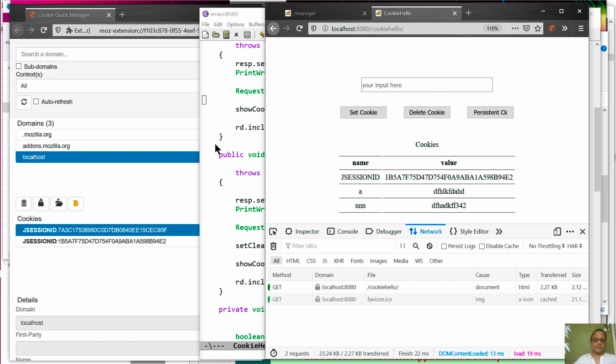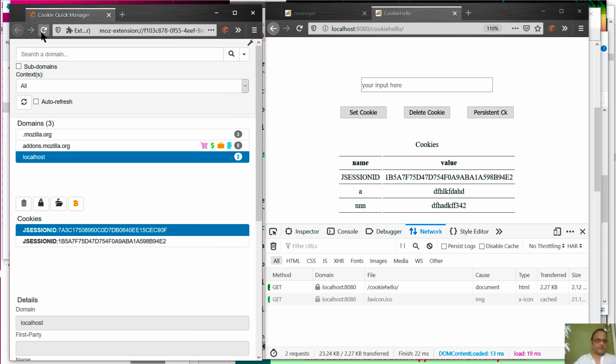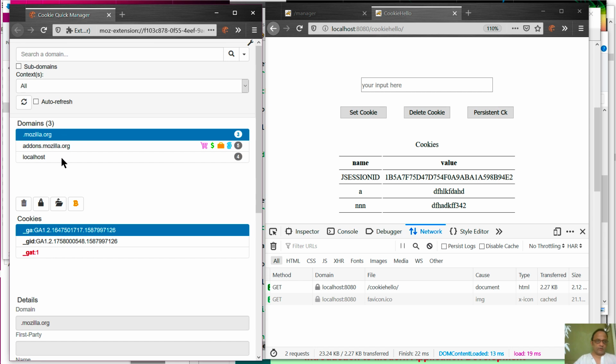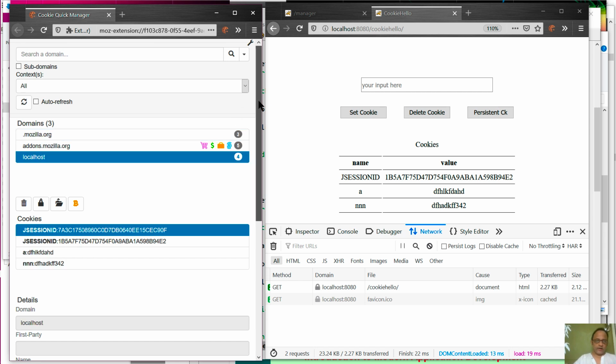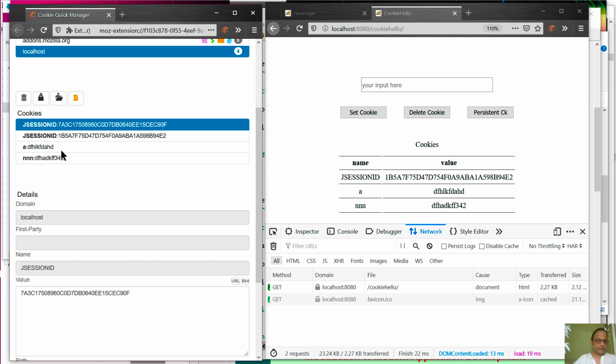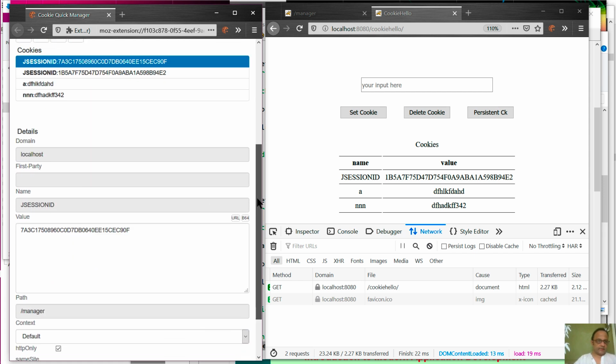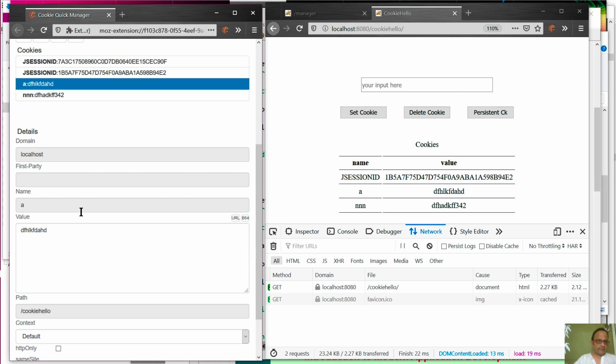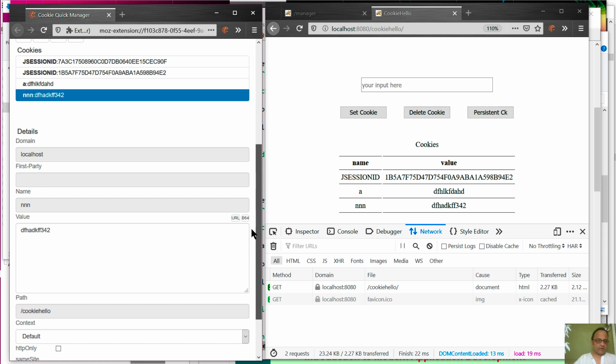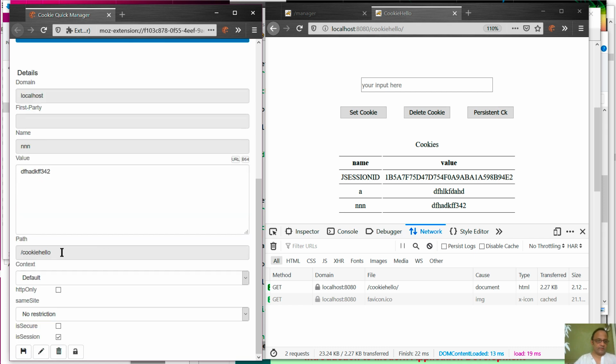And so I have a bunch of cookies here. If I refresh our add-on, then the two cookies are visible. What you will notice is that we have a key value, we have a context, which is the cookie hello, and these are session cookies.